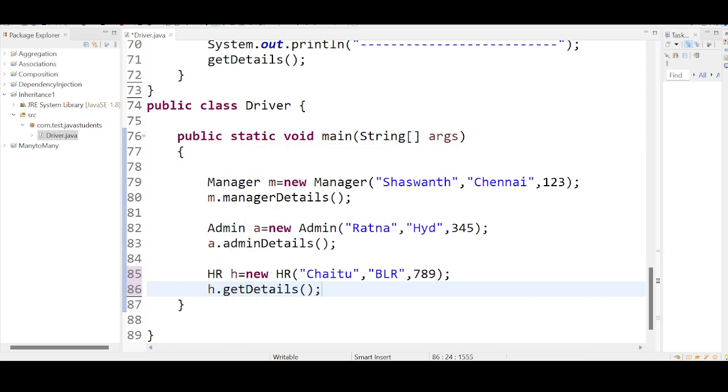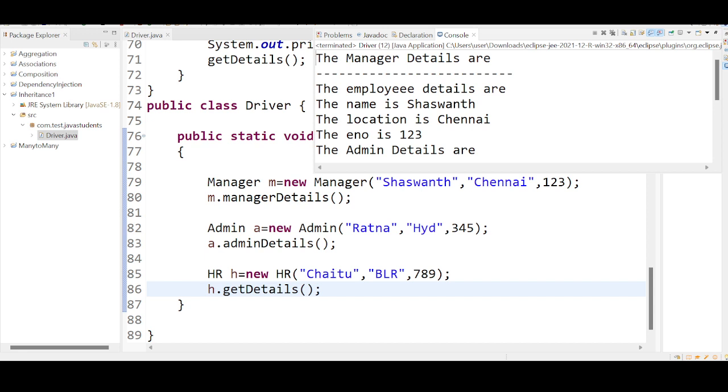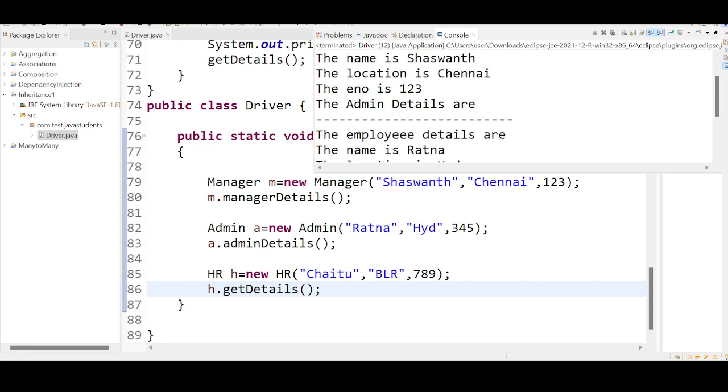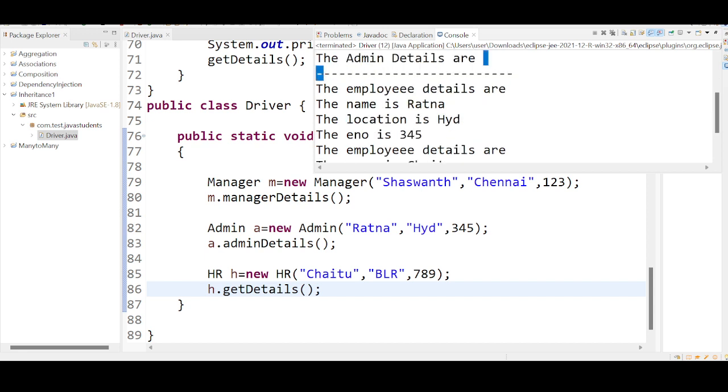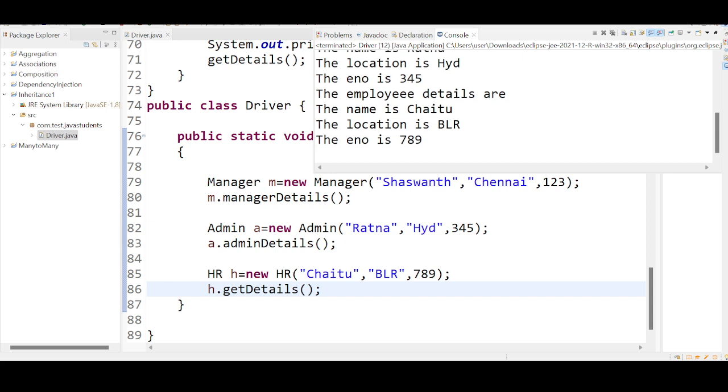If I run this code, see, the manager details are the name. Okay, the admin details, we have admin details. Okay, and what do we have?